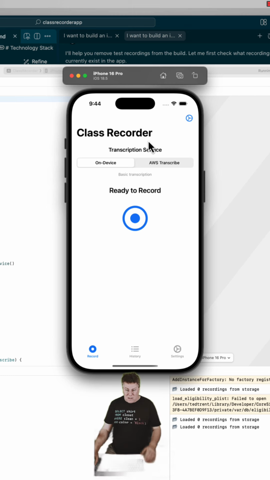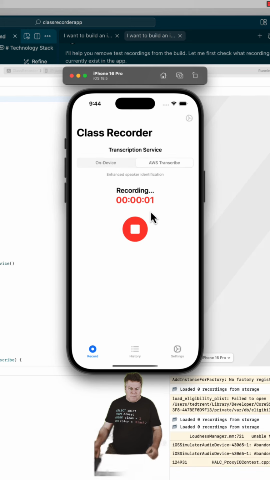Okay, so I built this in like 3 hours. So I started with the on-device recording on the Apple iPhone, which is okay, but it doesn't have all those features. So then I went ahead and I hooked in AWS Transcribe, or Amazon Transcribe. And I'm going to start recording this just to demo this app. And so let's say that I'm an instructor.